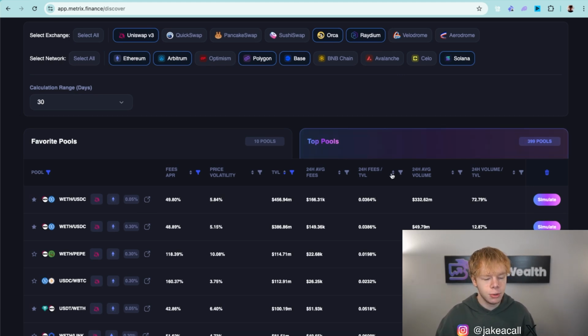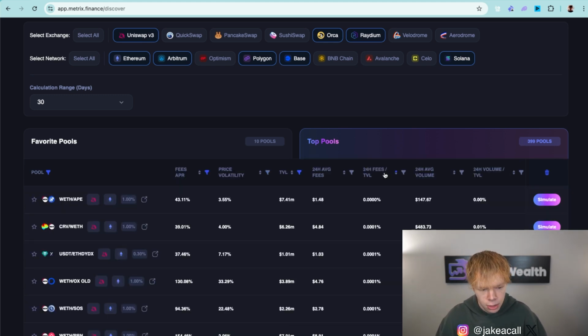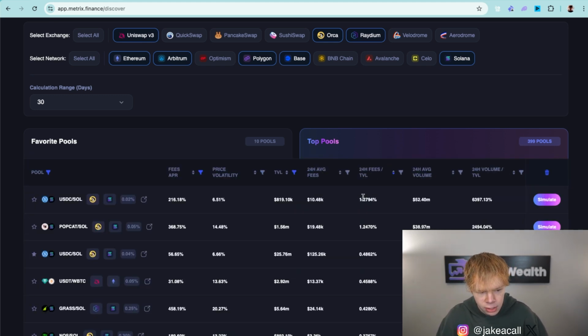So the next thing that I do is go over to this 24-hour fee to TVL ratio. And the thing is, since the market is constantly changing, I cannot just give you a flat out number, right? Because if I give you that flat out number, it is not going to work for tomorrow, or it might not work in a week. It might be higher, it might be lower, because the market is constantly changing. So rather than that, I like to sort by the highest, right? And look at the ones with the highest fee to TVL ratio.